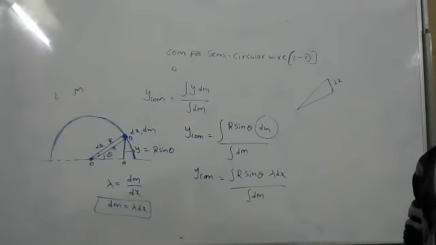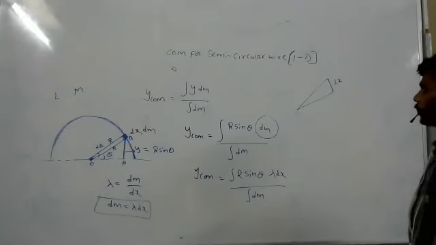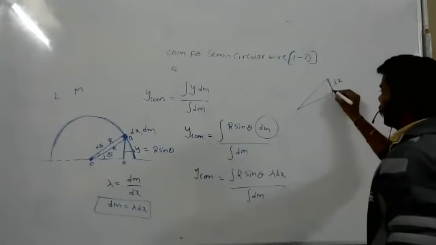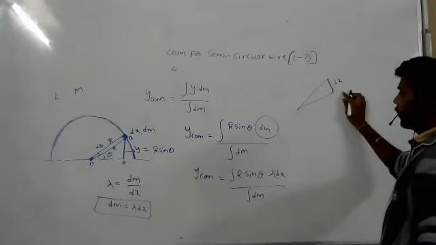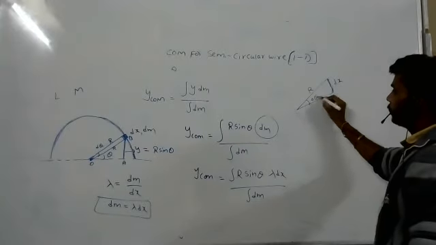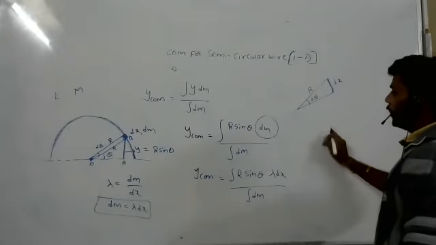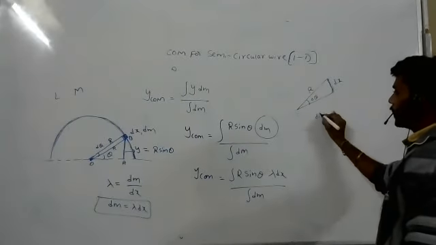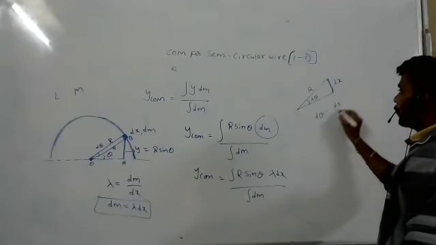Now look at this. It is the dx element, and it is r, and it is d theta. So from this, d theta is equal to dx by r.